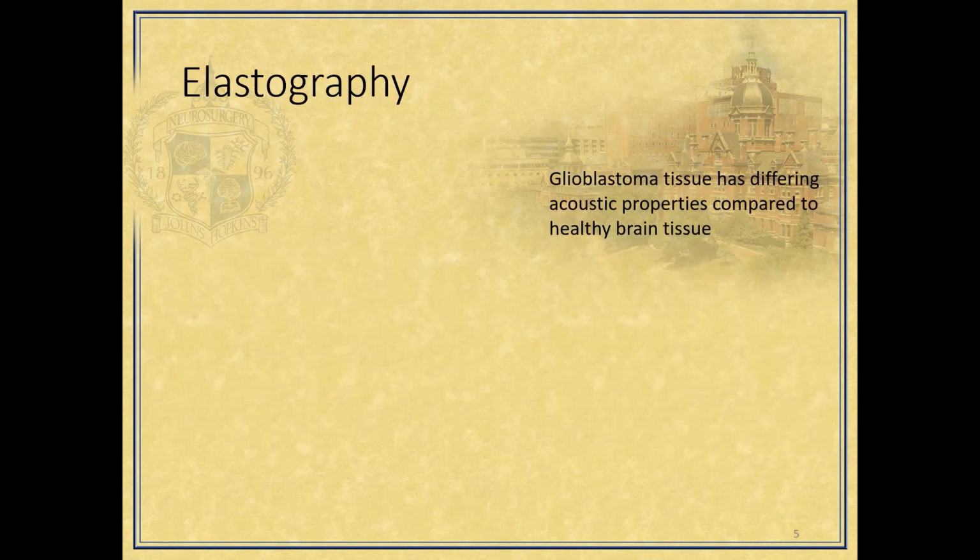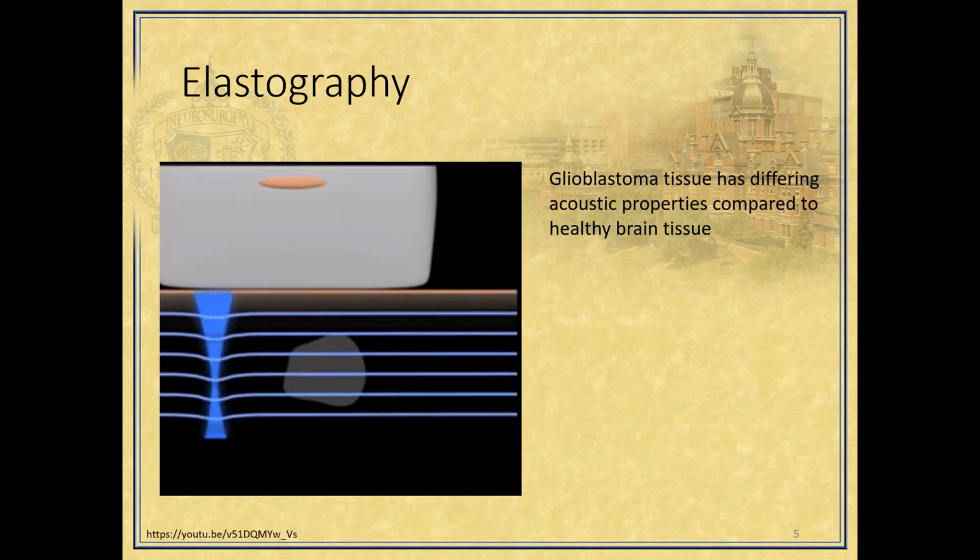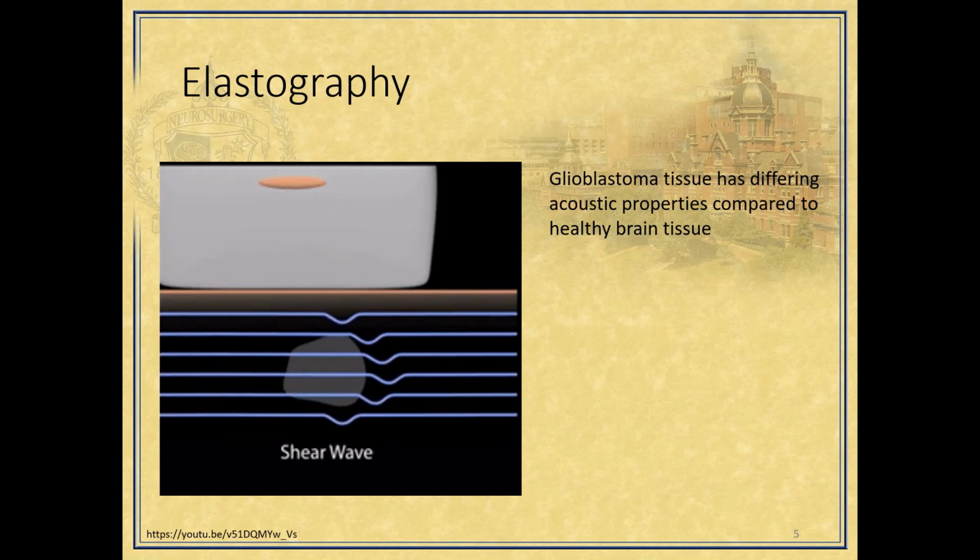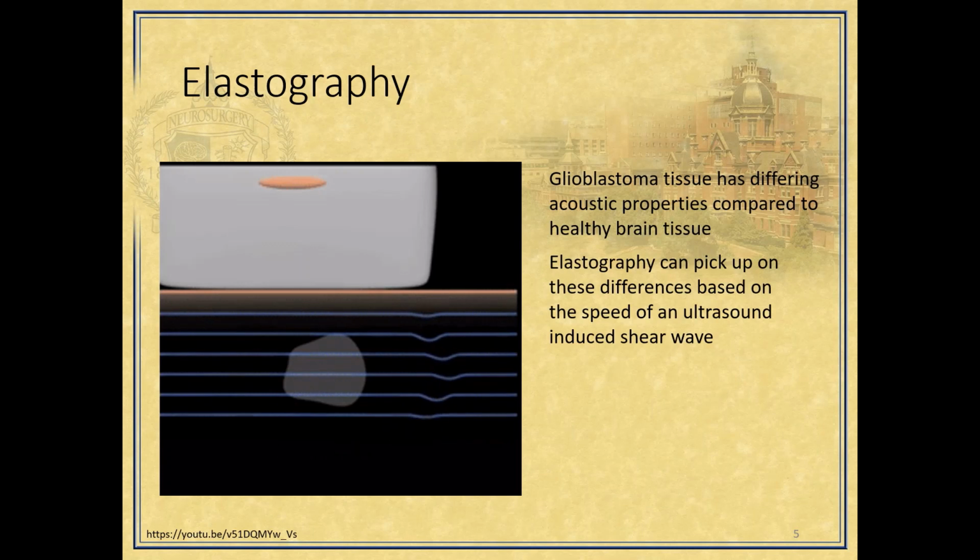One method that we can use to characterize animal model tissue is known as elastography. This is a technique that takes advantage of the different mechanical and acoustic properties of glioblastoma tumors when compared to normal brain tissue. Here, an ultrasound pulse wave is sent through the tissue, inducing a perpendicular shear wave, of which the velocity of the wave as it travels throughout the tissue can be measured.